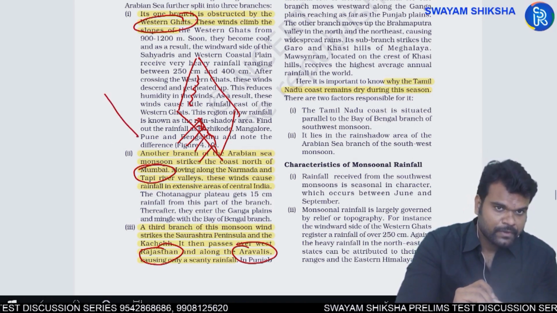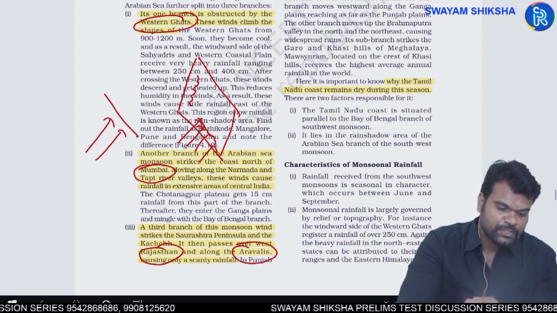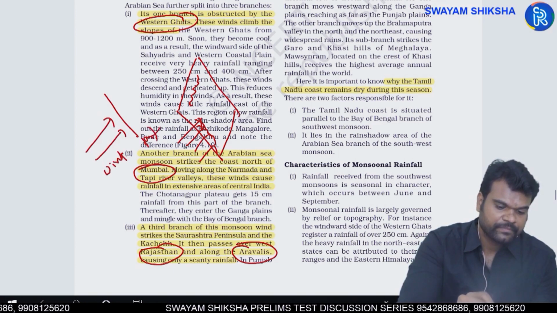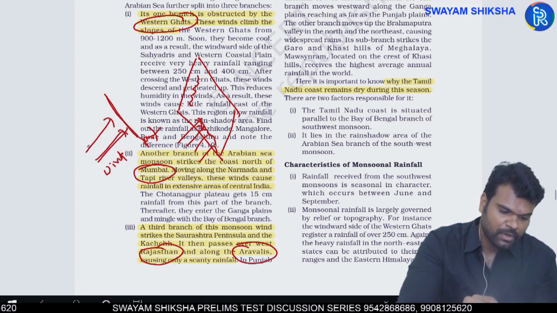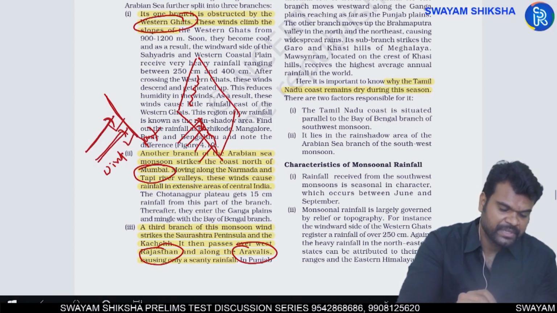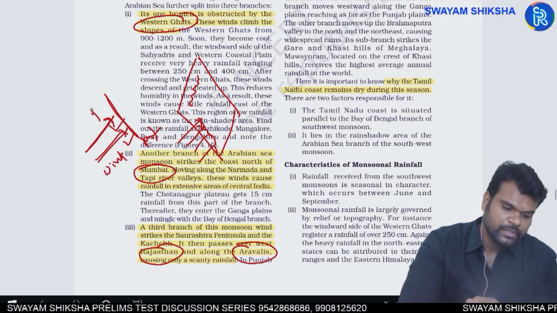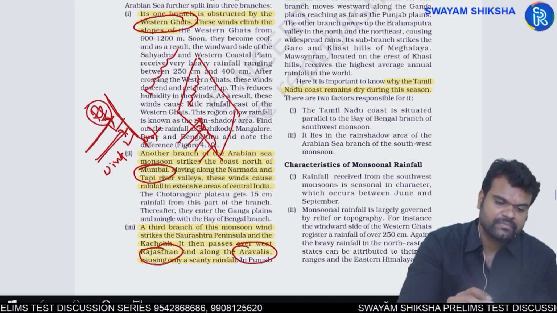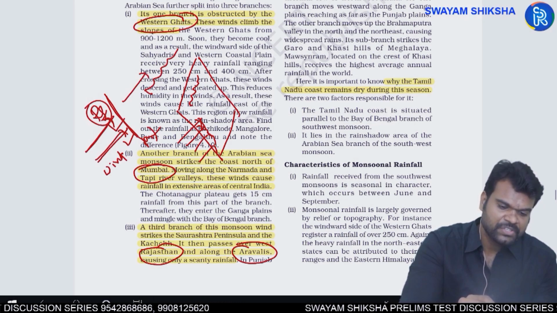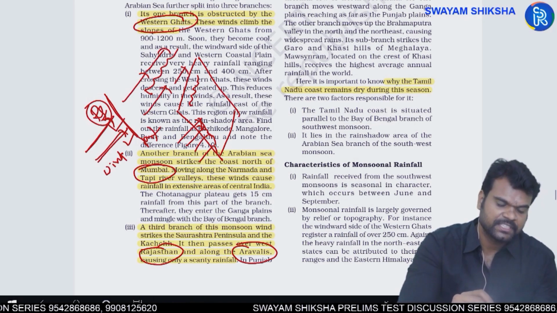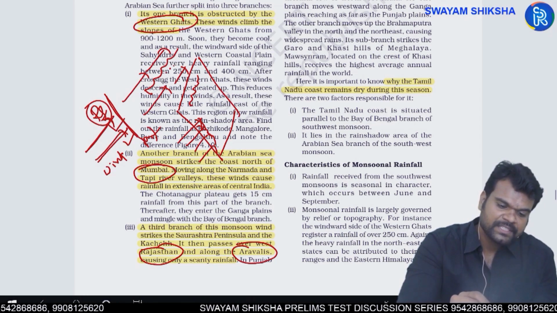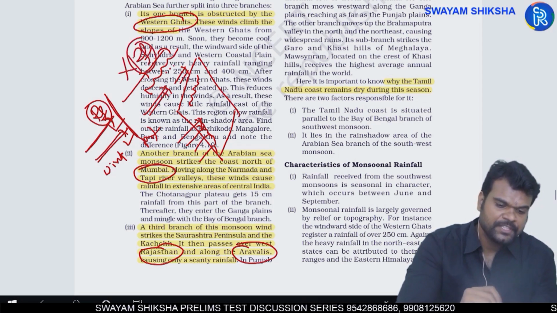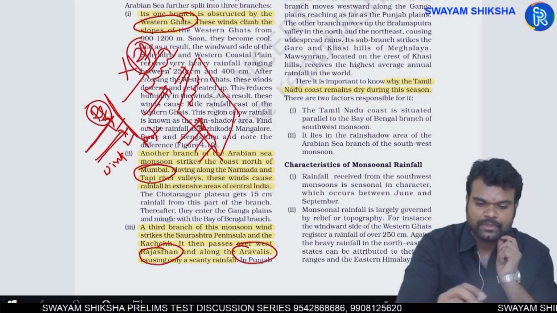Orographic rainfall is possible when you have the transverse position between winds and the mountain. If the mountain is able to offer a transverse position, nothing but a perpendicular angle, then only can you expect rainfall. Suppose the mountain is located like this and moisture-laden winds are moving like this, then this mountain is more or less parallel to these winds. In this case, you have the very least possibility for the occurrence of rainfall.